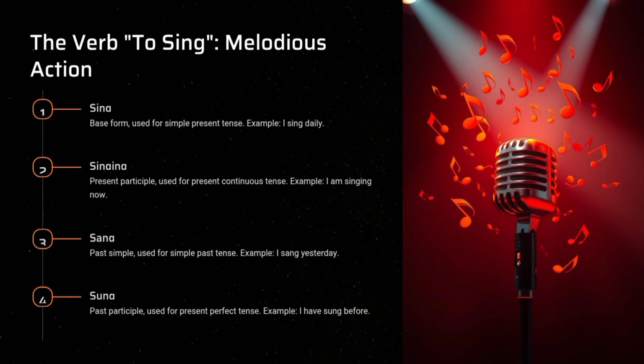The verb to sing, melodious action. Sing. Base form, used for simple present tense. Example, I sing daily. Singing. Present participle, used for present continuous tense. Example, I am singing now.